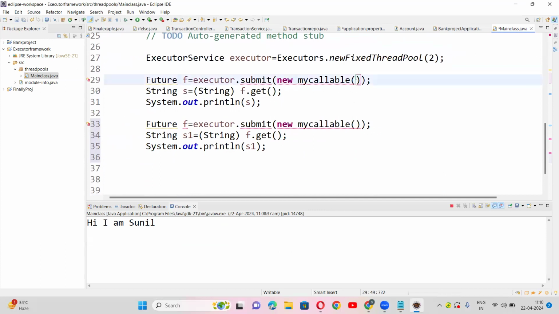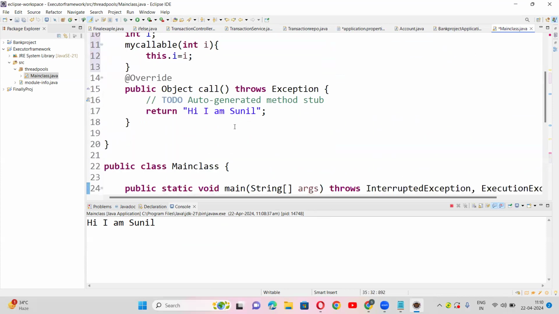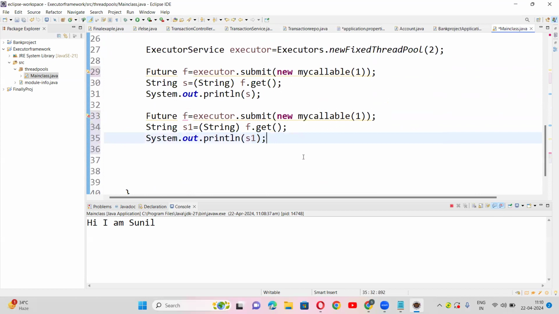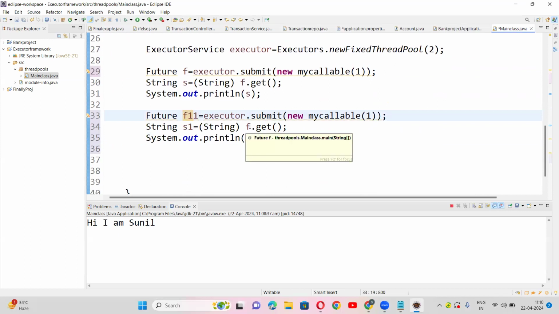Okay. F1 button, future F1. Yeah, it's F1. Yeah. Set for. Okay.